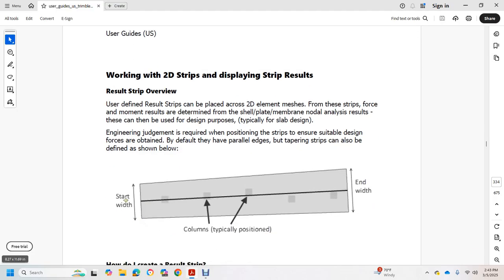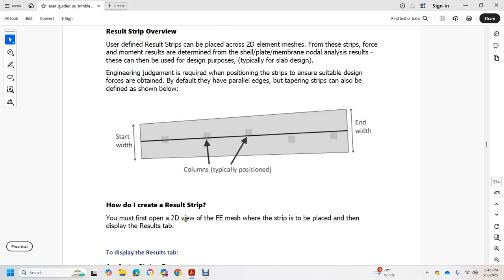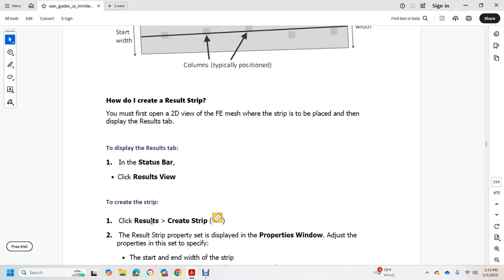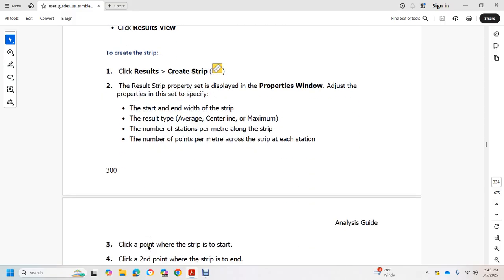Parallel edged and tapering strips can be defined as shown below. To start with, to define the position and width of a result strip, you must first open the 2D view with the FE mesh where the strip is to be placed, then display the result tab. In the status bar, click result view to create the strip. Display the property windows and adjust the properties: specify the start and width of the strip, the result type, the average, center line, or maximum, the number of stations along the strip, and the number of points across the strip at each station.